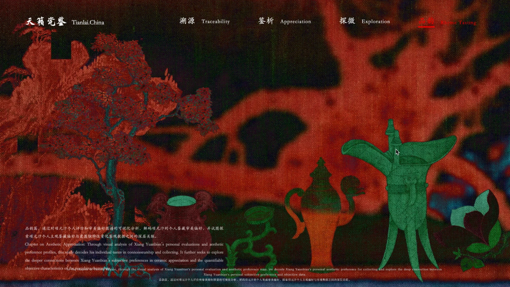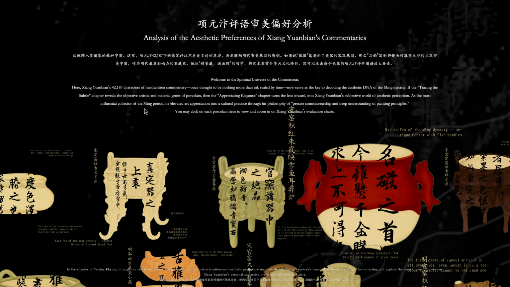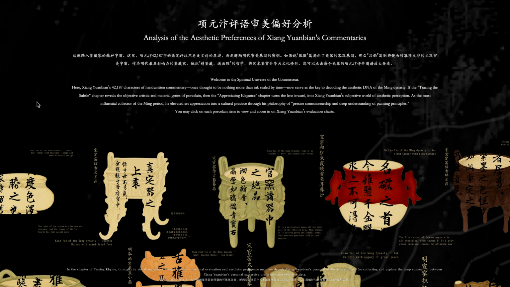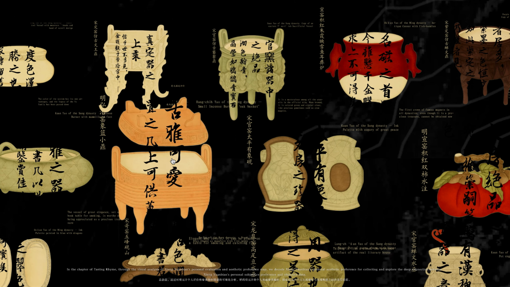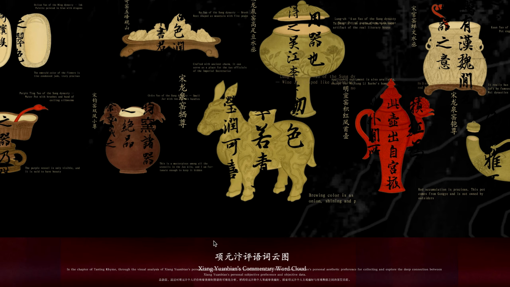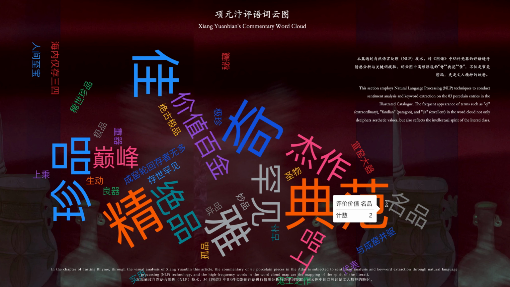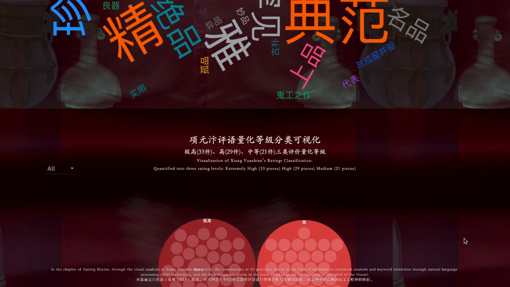In the chapter of Tasting Rhyme, through the visual analysis of Xiang Yuanbian's personal evaluation and aesthetic preference map, we decode Xiang Yuanbian's personal aesthetic preference for collecting and explore the deep connection between his personal subjective preference and objective data. The commentary on the 83 porcelain pieces in the atlas is subjected to sentiment analysis and keyword extraction through natural language processing, NLP technology, and the high-frequency words in the word cloud map are the mapping of the spirit of the literati.